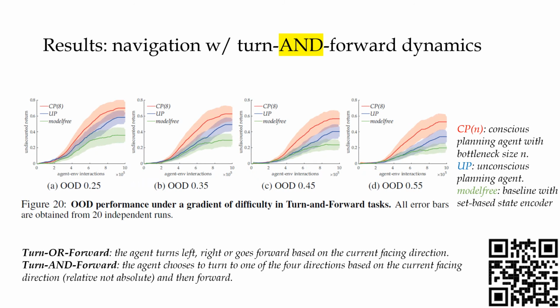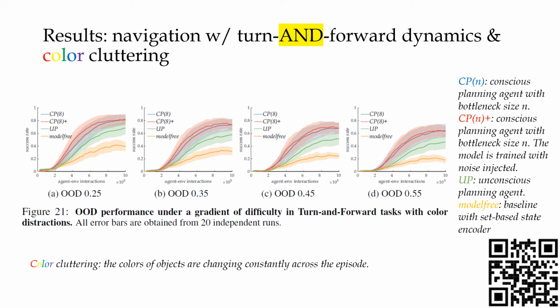Now we turn to another set of experiments, which is the navigation with turn and forward dynamics. For turn and forward dynamics, the agent chooses to turn to one of the four directions based on the current facing direction, and then goes forward. It carries out a composite action of turn and forward. As you can see in this experiment, we see a consistent pattern as that of the turn or forward dynamics set of experiments.